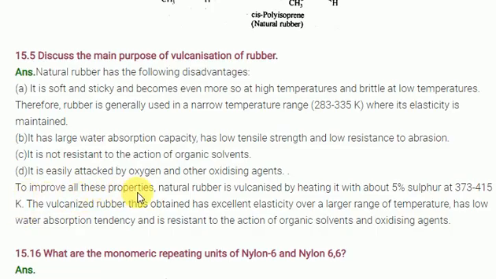To improve all these properties, natural rubber is vulcanized by heating with 5% sulfur at a temperature of 373 to 415 kelvin, near 100 to 200 degrees Celsius. The vulcanized rubber obtained has excellent elastic nature and strength.